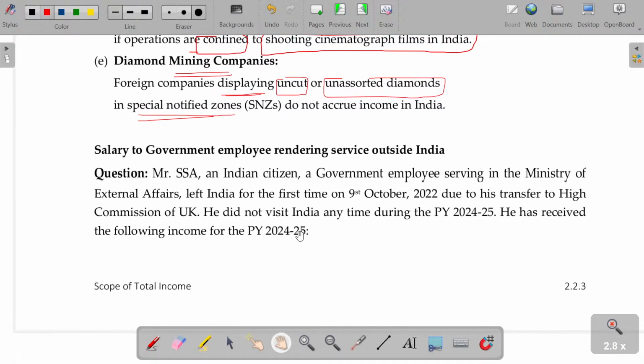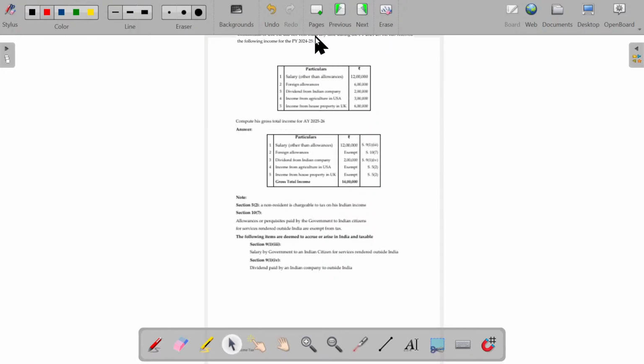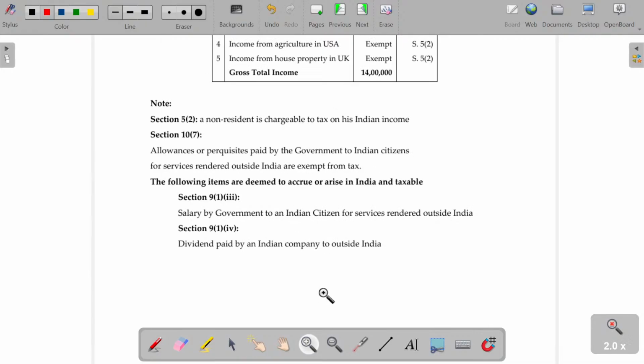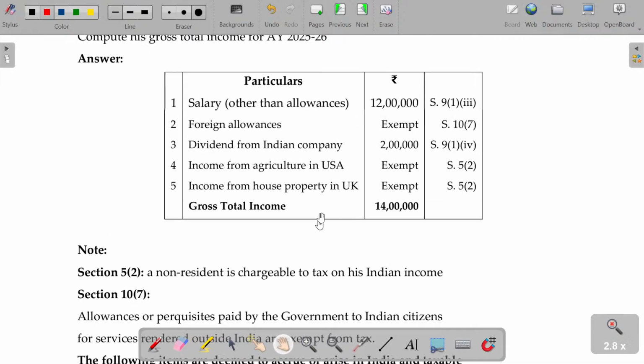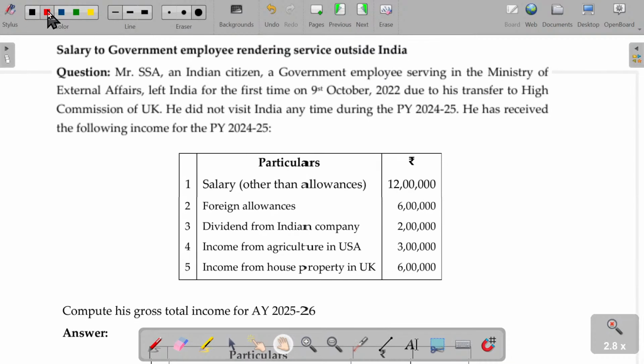Now, let's see. Salary to government employee rendering service outside India. Okay, rendering service outside India. Right. Okay.